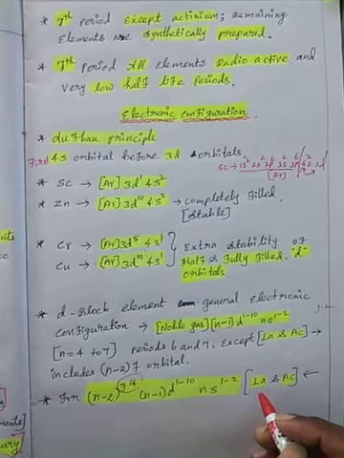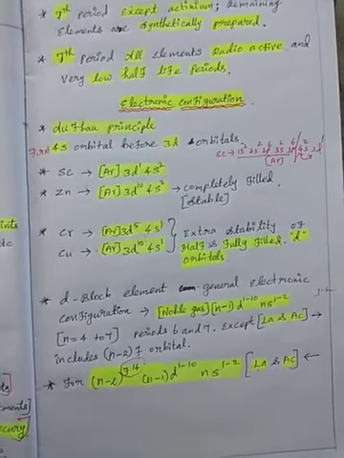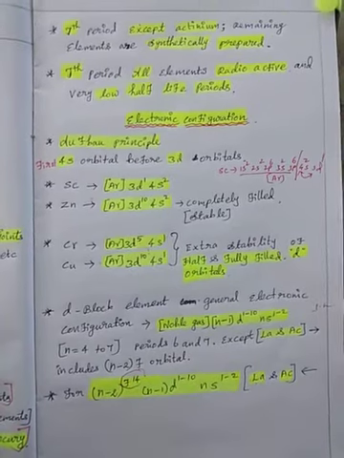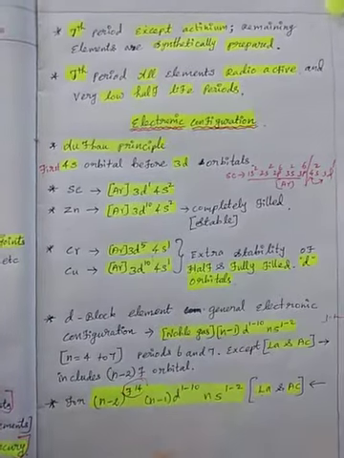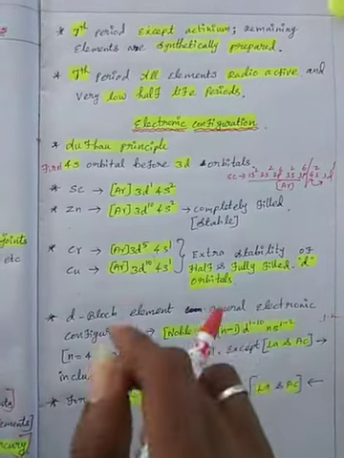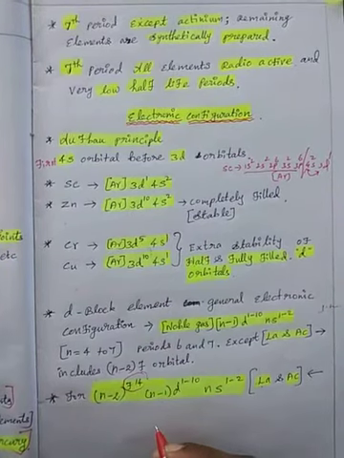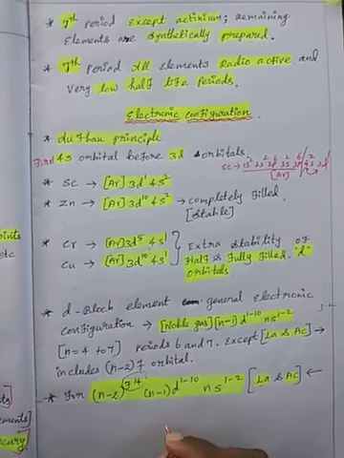Another question: lanthanum and actinium are d block elements, not f block elements, students. That question is asked indirectly. This point and position are asked repeatedly in public question papers. Thank you all.